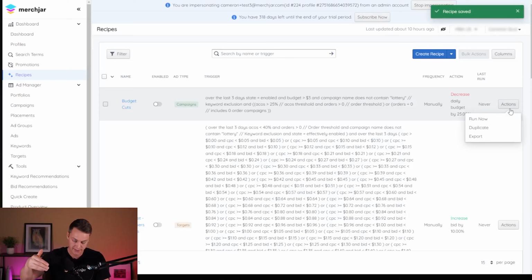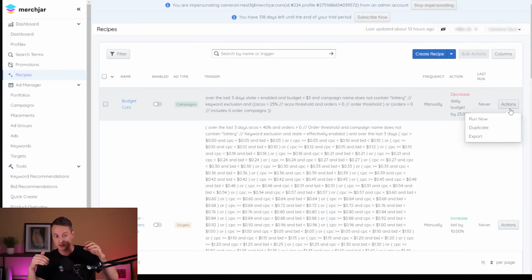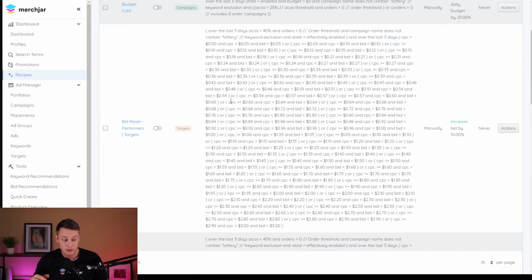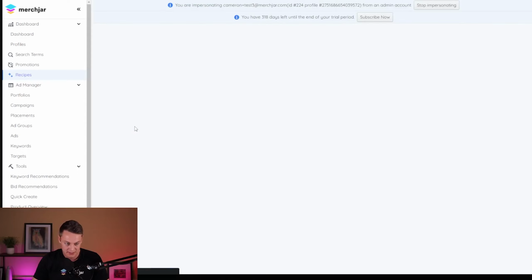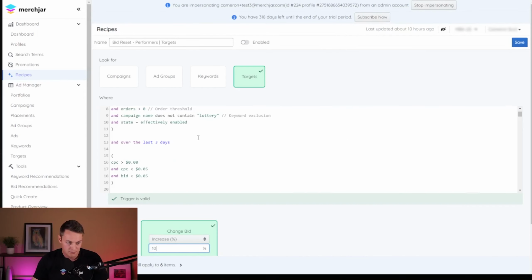It'll decrease by 25%. And if you run it one more time, it'll decrease the new budget by another 25%, which ends up 25% off of 25% is like 45% decrease. So you have a couple options there. And then next, we're going to run our recipes for the performers. These are kind of crazy recipes, the way they had to work out, but they work.